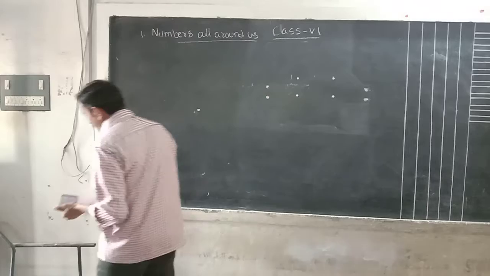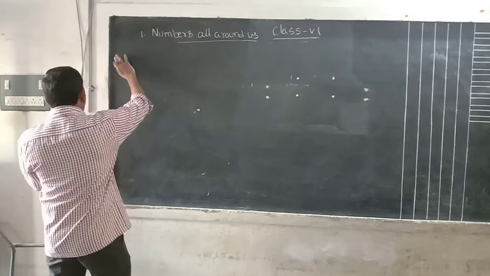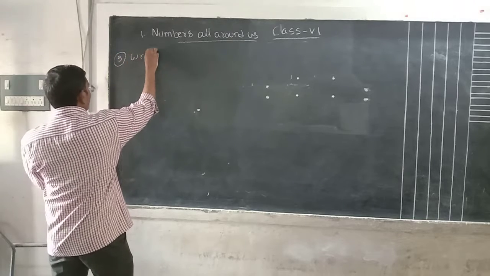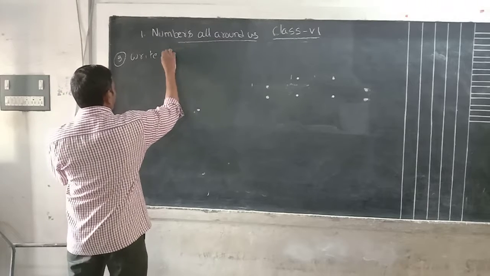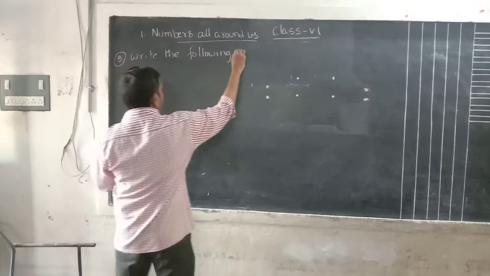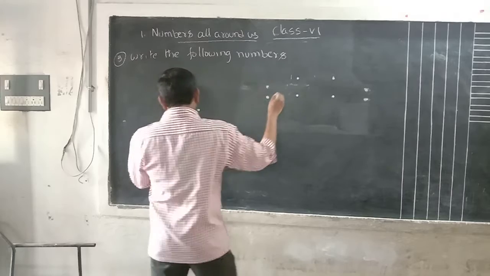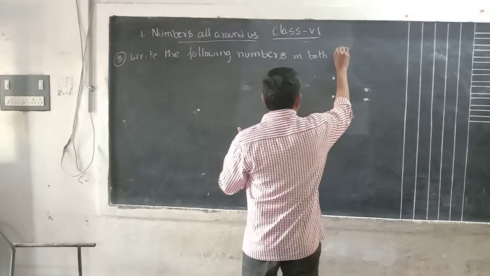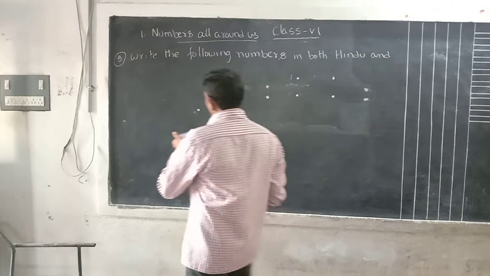The third one is now: write the number. Here we have to write the following numbers in both Hindu and international system.